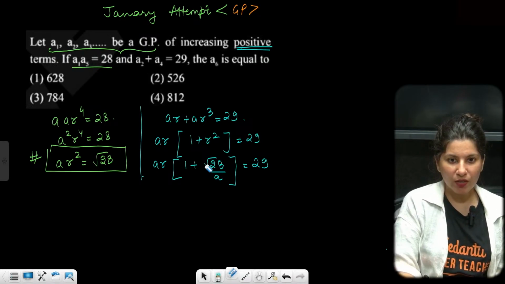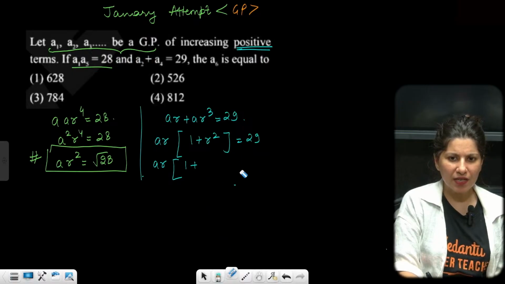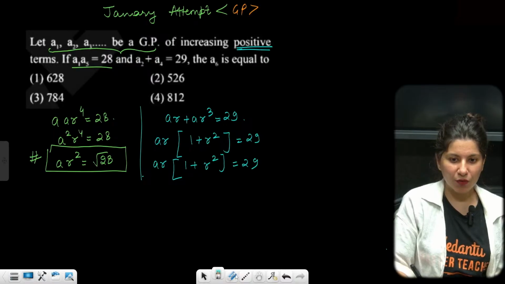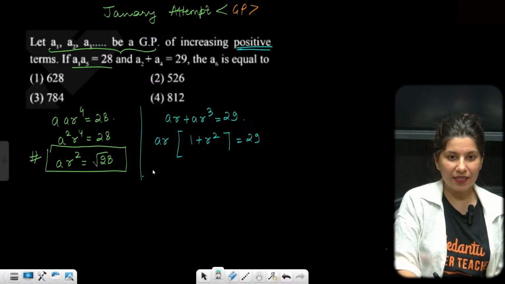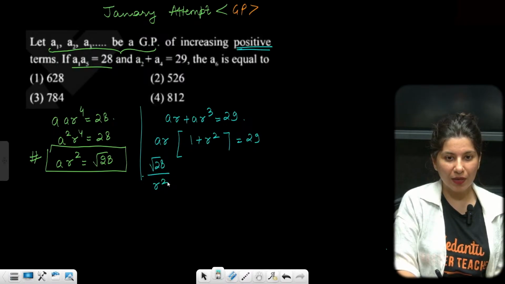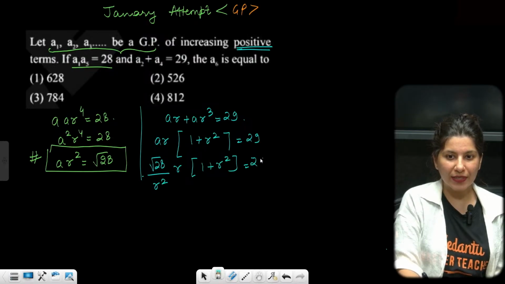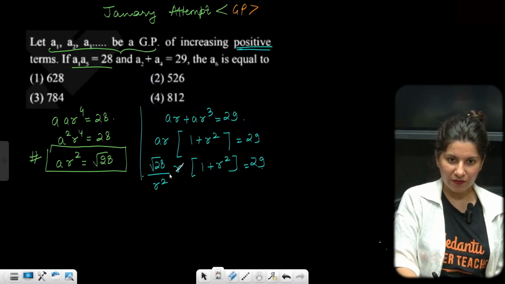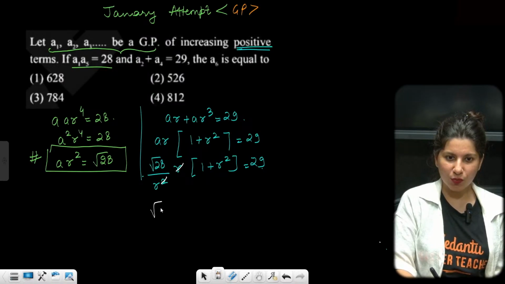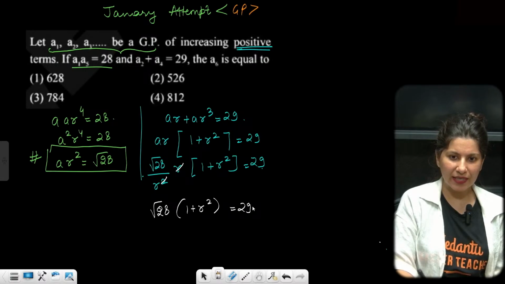Oops, no, you can't do that. R square should remain R square, no? Yes, 1 plus R square is equal to 29. What you can do is put the value of A instead. Yes, A is root 28 upon R square into R. This is 1 plus R square is equal to 29. Do one thing. This is root 28, 1 plus R square is equal to 29R.